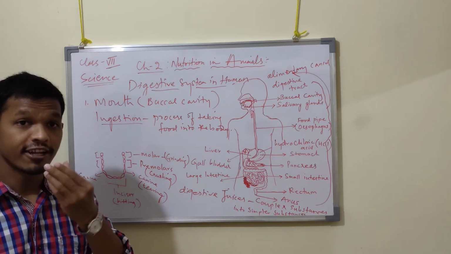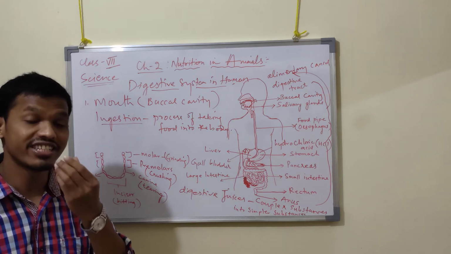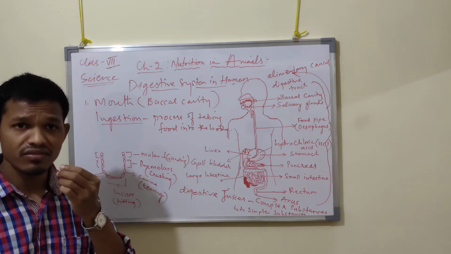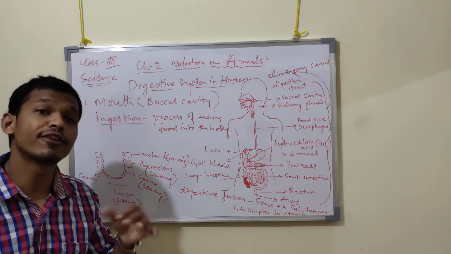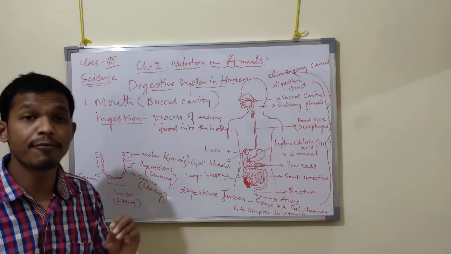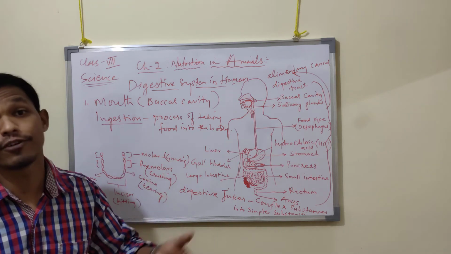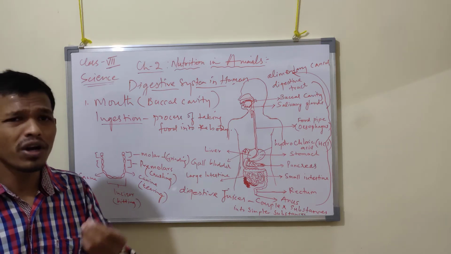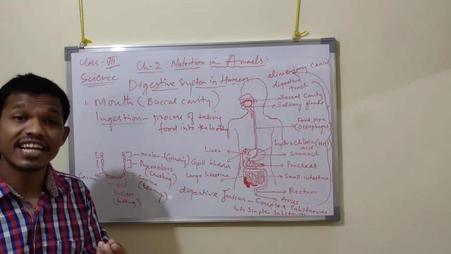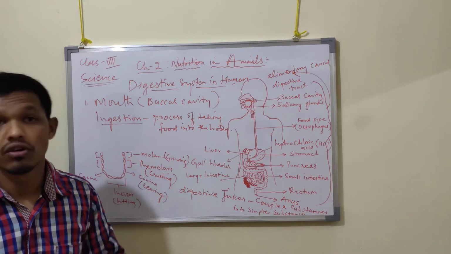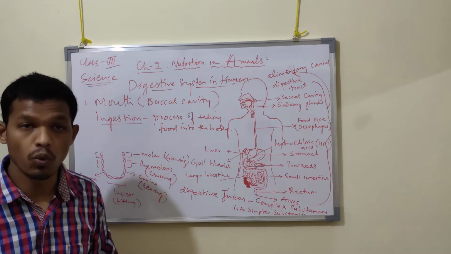Our mouth has teeth; we have 16 pairs of teeth in our mouth. These teeth are rooted in different cavities of our gums. These teeth have different roles and different functions. They vary in size; the shape and size are different, so they have different functions. So what is the role of these teeth in our mouth? They help in breaking down food particles mechanically into small pieces.